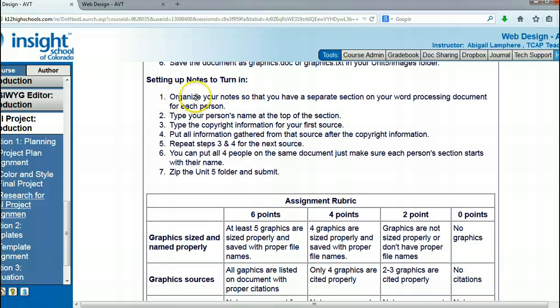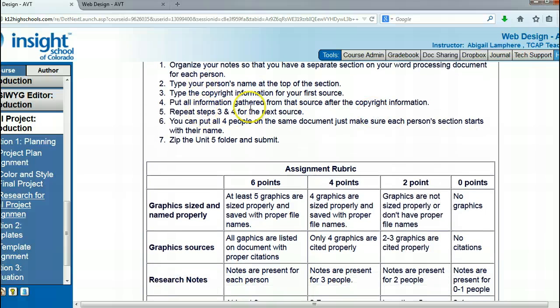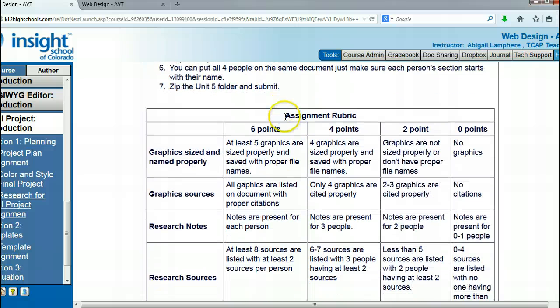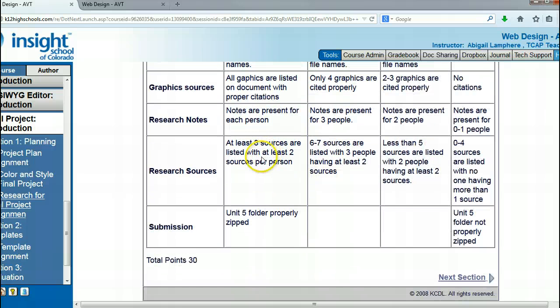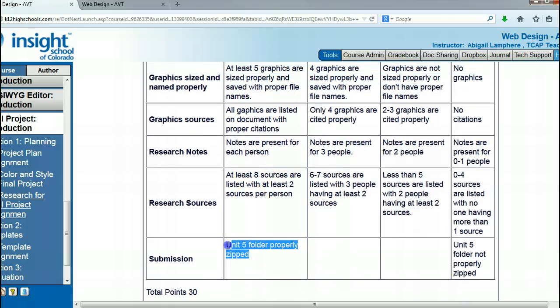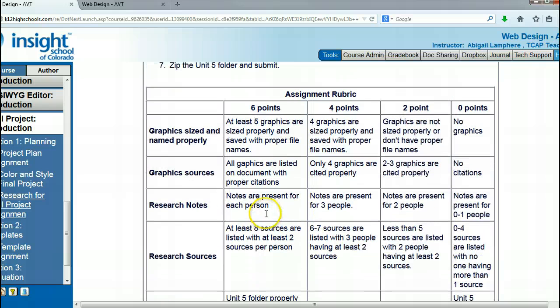This is just explaining how to organize your notes. You can follow along with the example I just showed you. That would be great. And that is it for this assignment. So again, this assignment, you're just submitting your graphics and your notes to kind of show me that you're doing the research and you're on the right track. You'll zip your entire Unit 5 folder for this assignment and submit that as well.